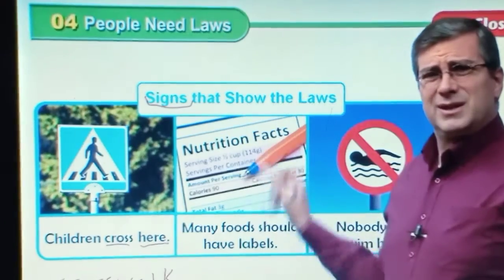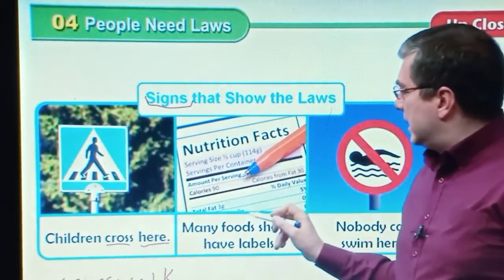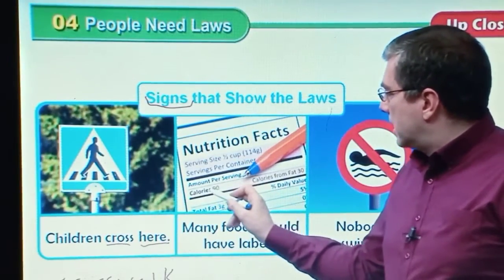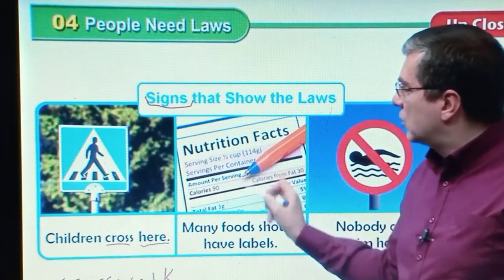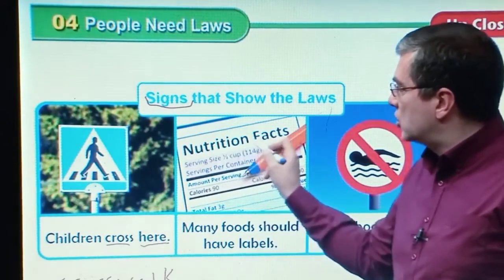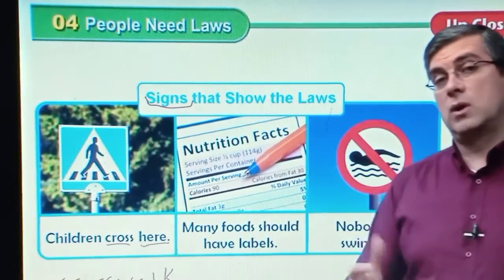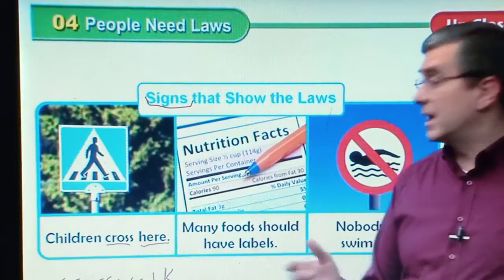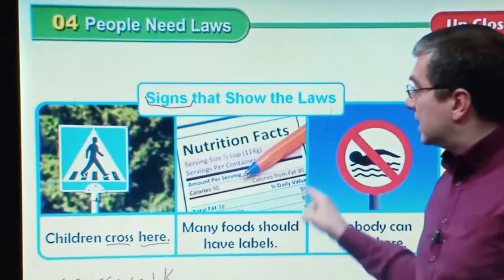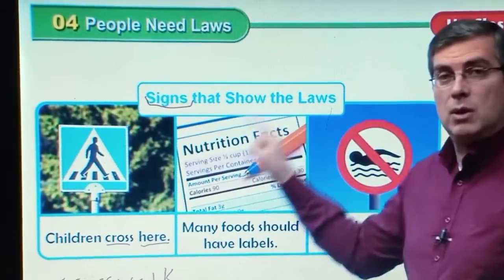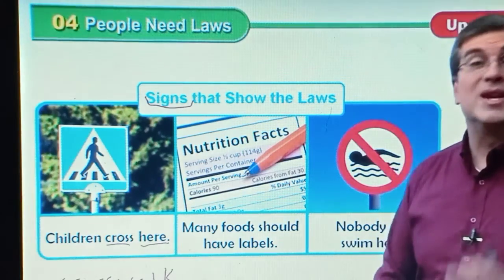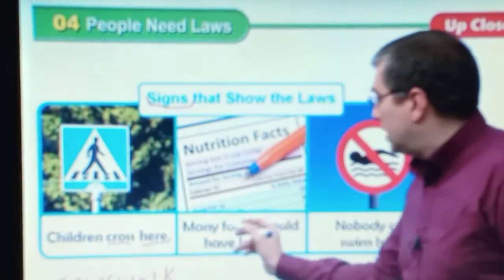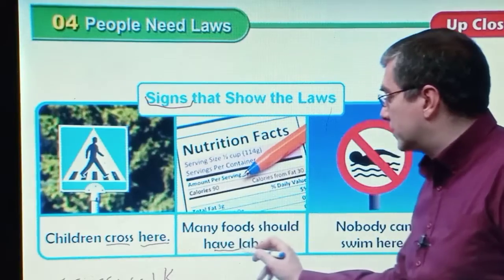Now here is something interesting. Calories from fats, the ingredients, food, nutrition, fats. When you go to the store and buy something to eat or drink, you have a label. This is a label. Why do all the food and drinks have labels on them? There's a law. Food should have labels.